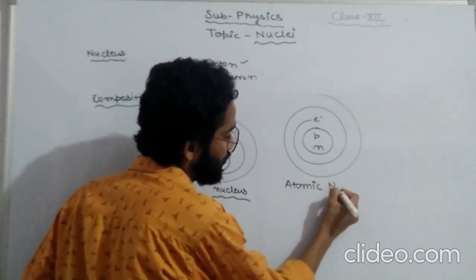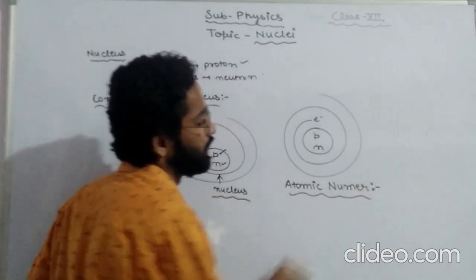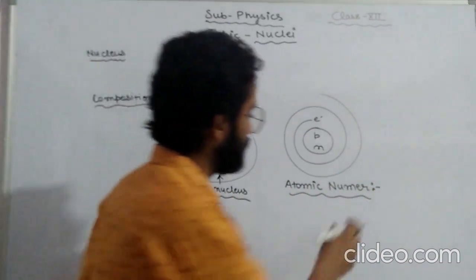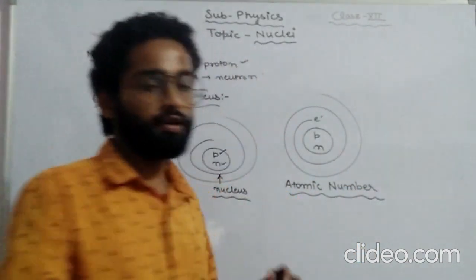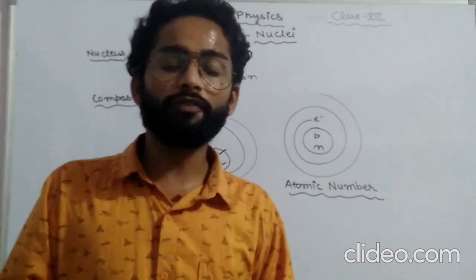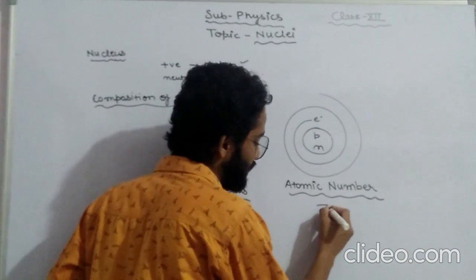Atomic number is what? The number of protons or the number of electrons present in an atom can be said as what? Atomic number. It is denoted by Z.